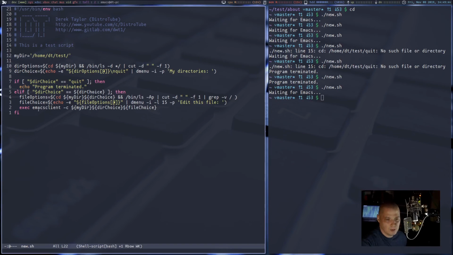And it CDs into a directory, it greps out all the directories, then you choose a directory, and then it greps out all the files in that directory, gives you a list of that, then you choose the file you want, and it opens it in your text editor of choice, in my case Emacs.